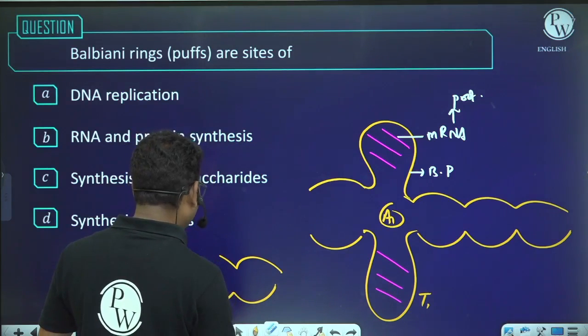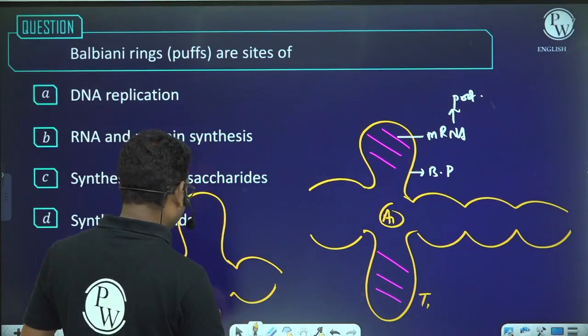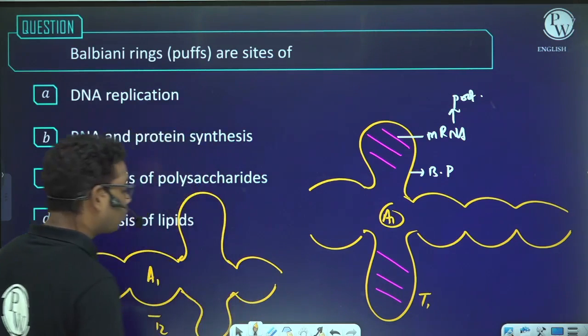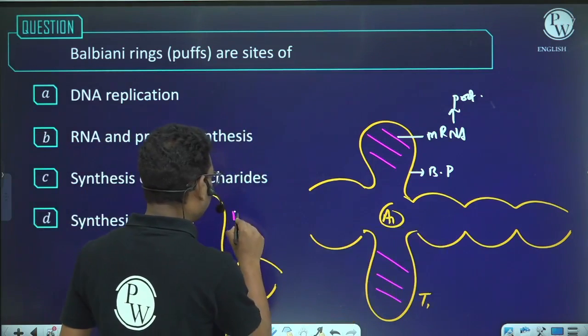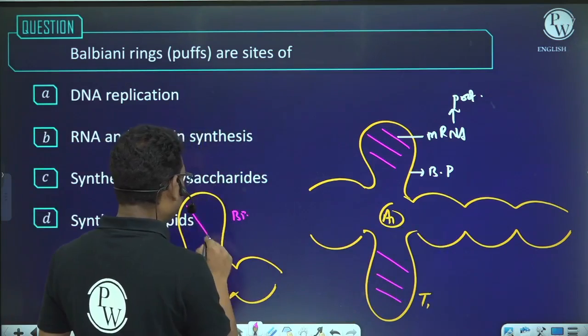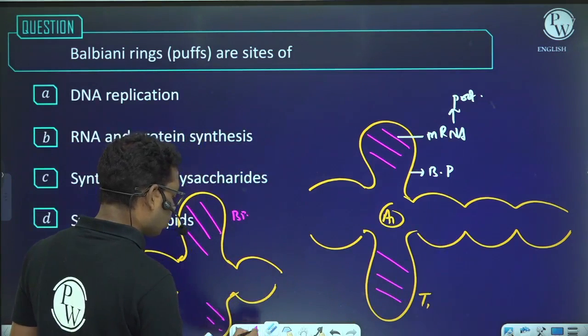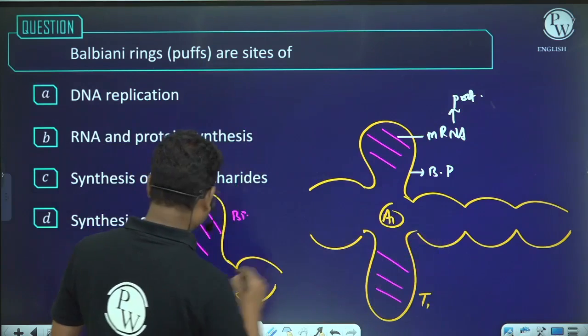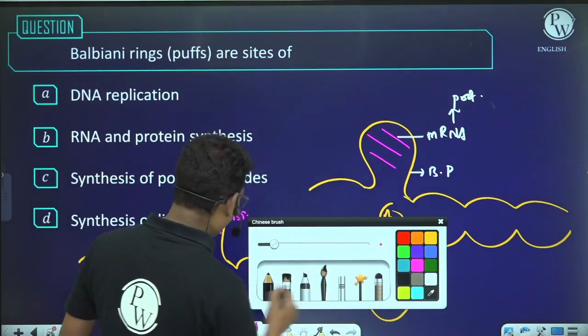The area A2 will undergo uncoiling. And after uncoiling, it will produce a Balbiani puff, or Balbiani ring. So this is the Balbiani puff or Balbiani ring. Okay, and it will produce a number of RNA molecules. And after producing a number of RNA molecules, the RNA will produce what? The RNA molecules will produce the proteins.